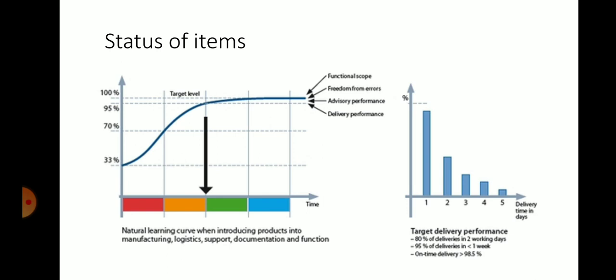Here you can see the bar graph, delivery time in delays with respect to the percentage.